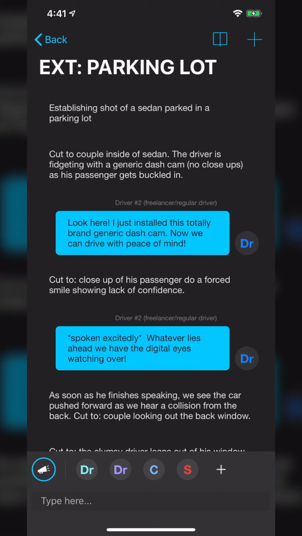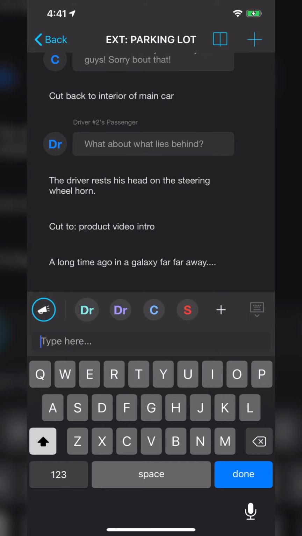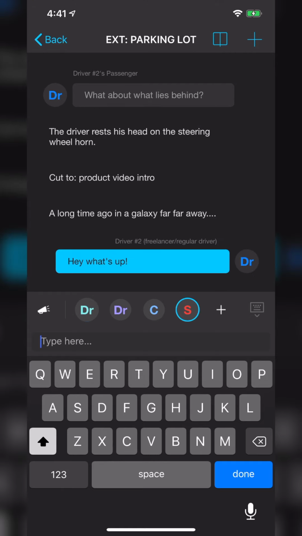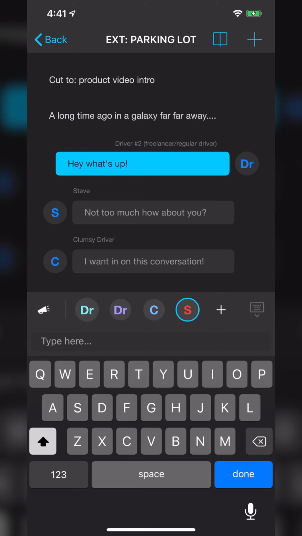So again, if that's not character driven, you can basically just choose who is going to say the next line or if it's an action. So you notice that adds a white line here. If I go to character 1 here, see it adds a blue line. If I have Steve reply, shows up there. Maybe add another character. And you'll notice that right above the messages are the actual names. Of course, it only shows the abbreviations on the bottom, which can get a little annoying. I kind of wish you had the option to see the full name, but I get for the UI design, it'd be hard to fit a long name in there.